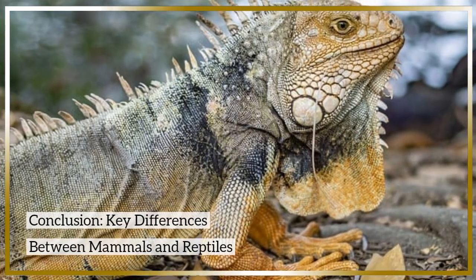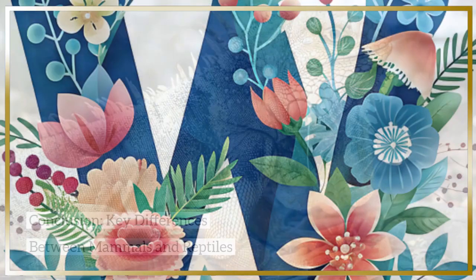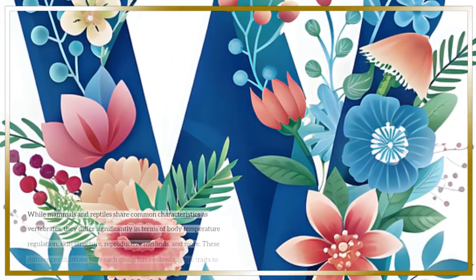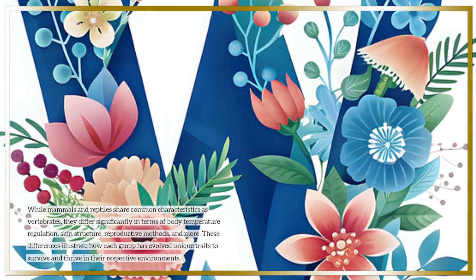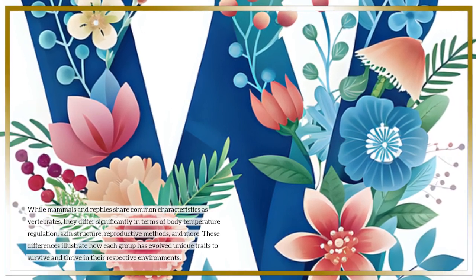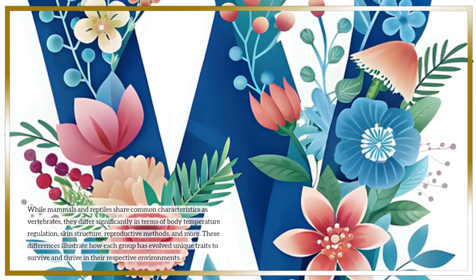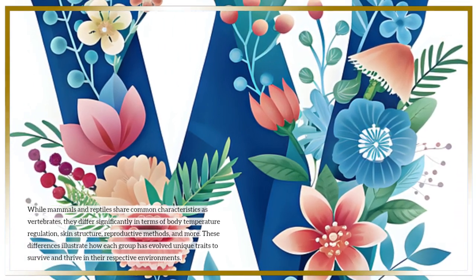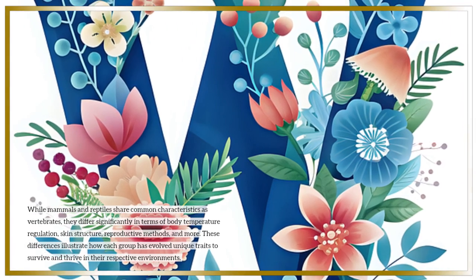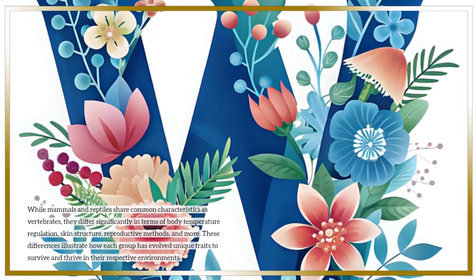Conclusion. Key differences between mammals and reptiles. While mammals and reptiles share common characteristics as vertebrates, they differ significantly in terms of body temperature regulation, skin structure, reproductive methods, and more. These differences illustrate how each group has evolved unique traits to survive and thrive in their respective environments.